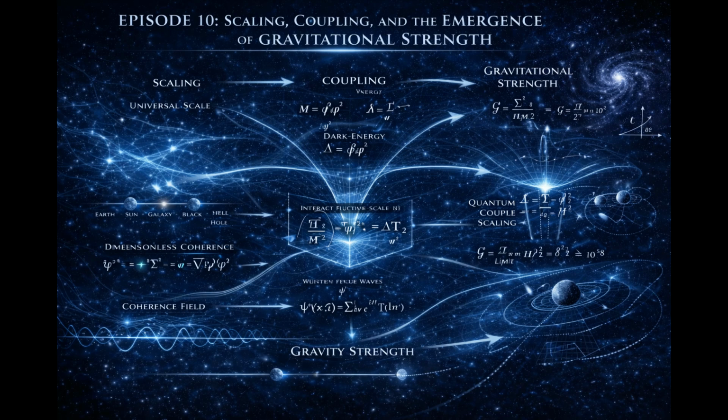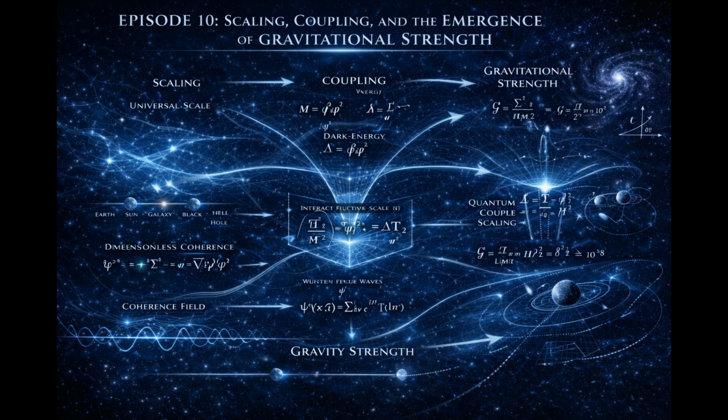Up to this point, we have built a structural ladder. Coherence above threshold produces stabilization. Directional variation produces metric structure. Non-uniform coherence produces curvature. Coherence redistribution produces dynamic geometry. Structural constraints narrow the form of geometric evolution.